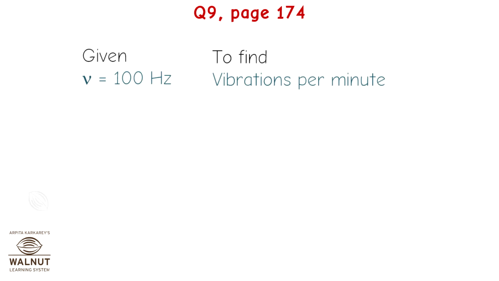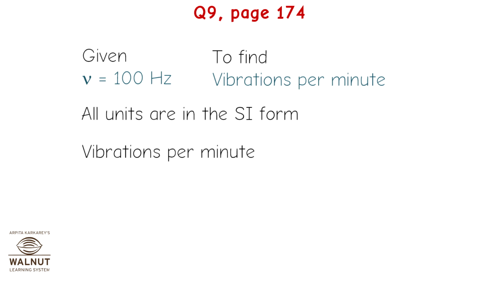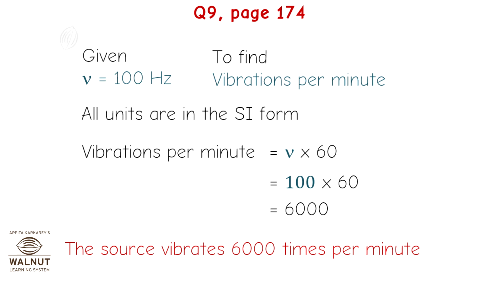We are given frequency is equal to 100 Hz. We have to find vibrations per minute. All units are in the SI form. Vibrations per minute is equal to frequency into 60, which is equal to 100 into 60, which is equal to 6000. Therefore, the source vibrates 6000 times per minute.